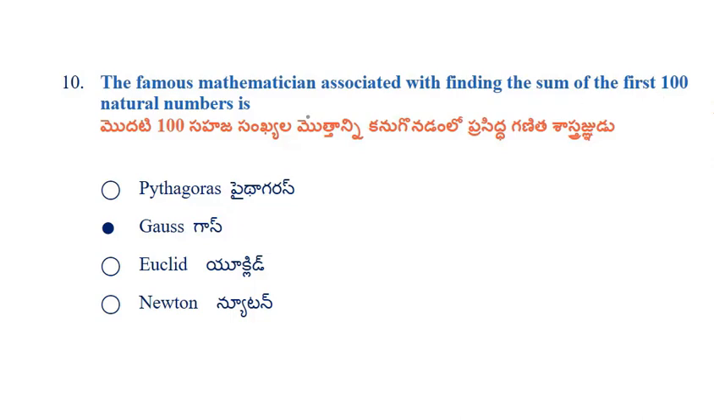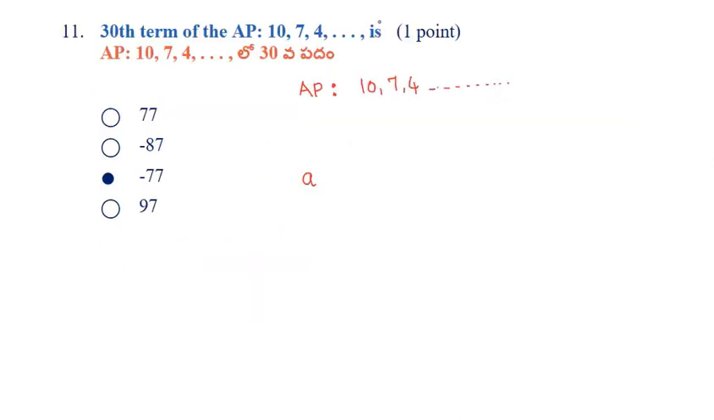Next problem. The famous mathematician associated with the sum of first 100 natural numbers is Gauss. The father of geometry is Euclid, and Baudhayana's law is also famous as Pythagoras law.